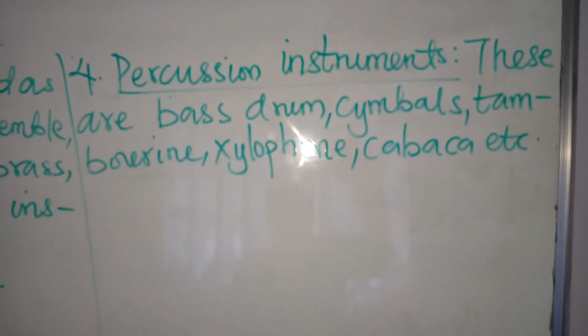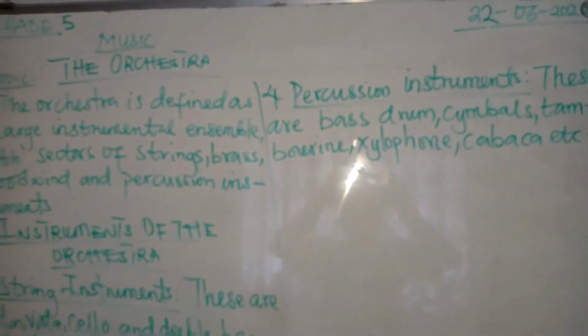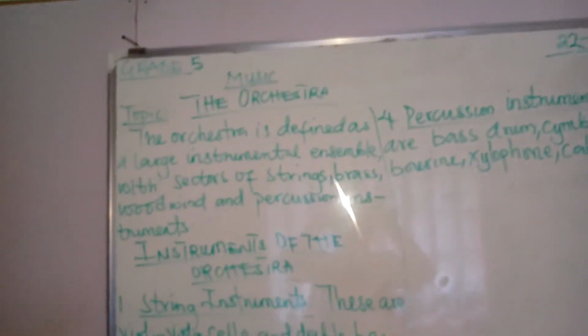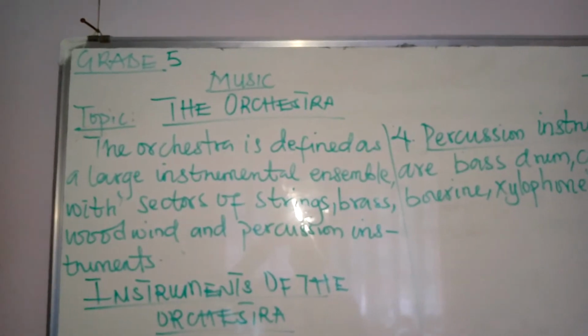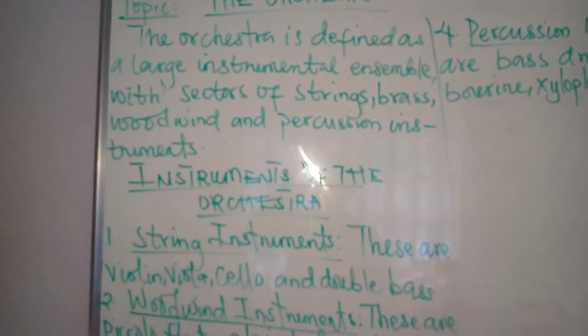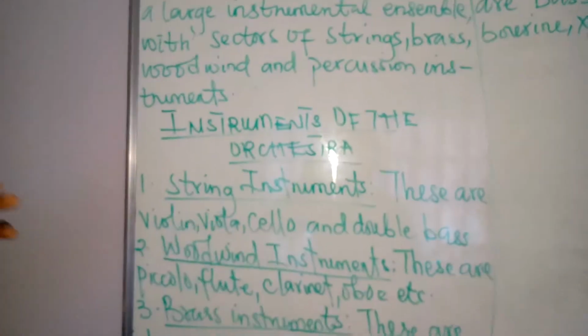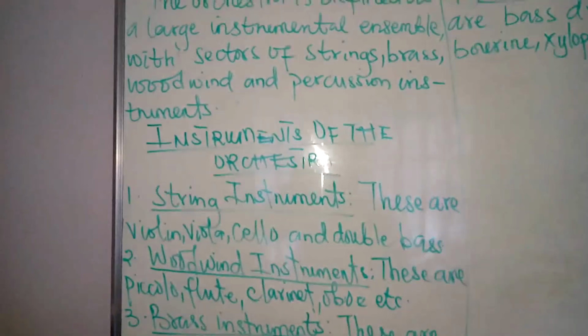You have a lot of them. We have a lot of instruments under these sectors. Remember, we talked about the orchestra being defined as a large instrumental ensemble consisting of the four sectors, which are strings, brass, woodwind, and percussion instruments. We talked about the sectors and the instruments under them.